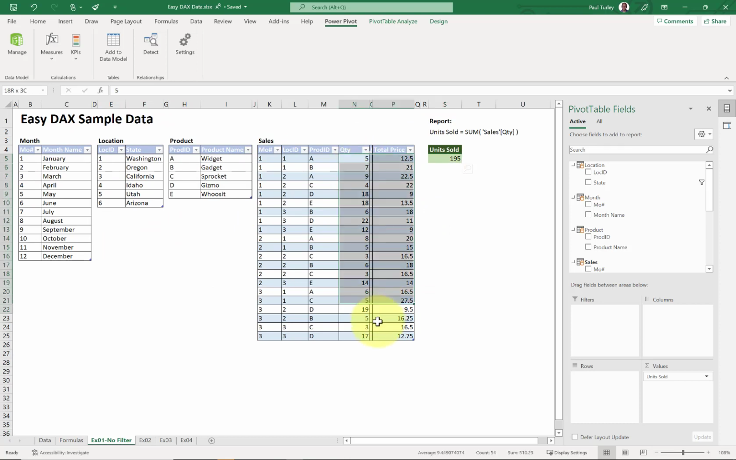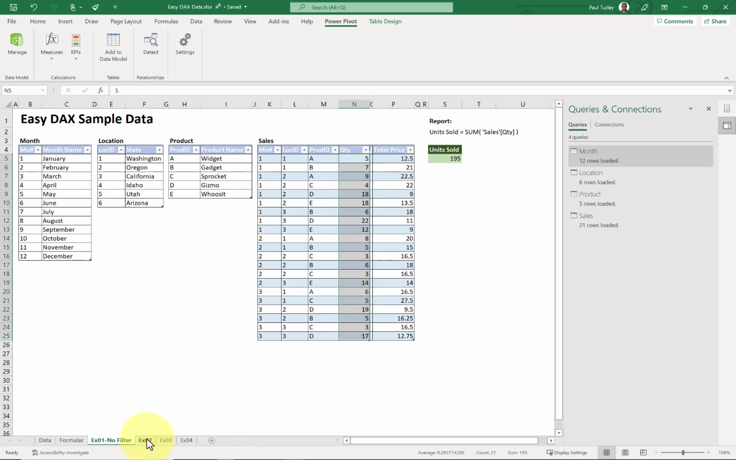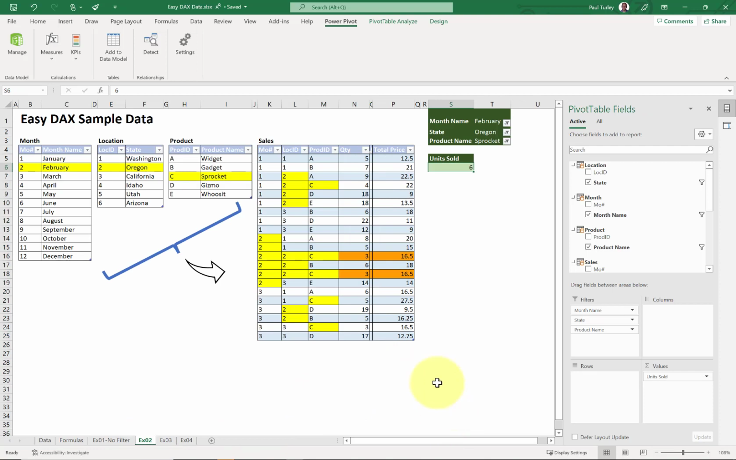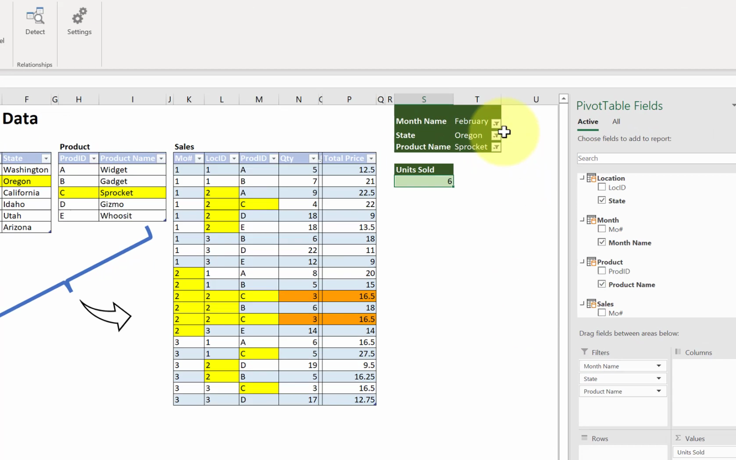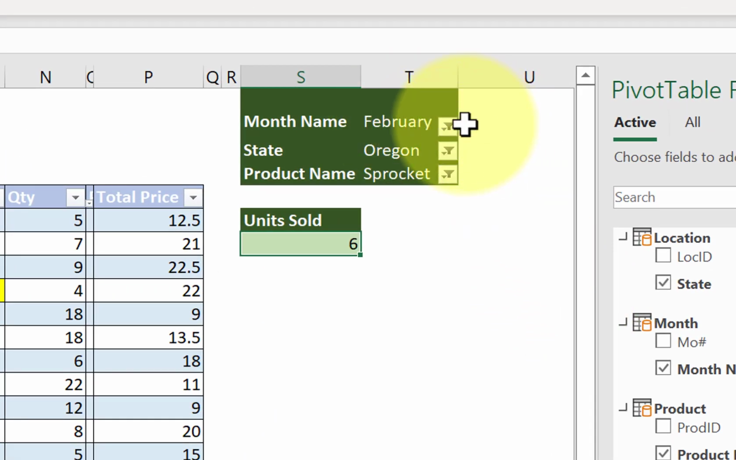Therefore, I get the total for the entire sales table. Now, if we jump over to this example, on this worksheet, I have another pivot table. And I've actually filtered this pivot table based on the rows that you see highlighted in my tables in this worksheet. So I've dragged the month name, the state, and the product name fields down into the filters for my pivot table. And I've used the filter drop-downs to select February, Oregon, and Sprocket.